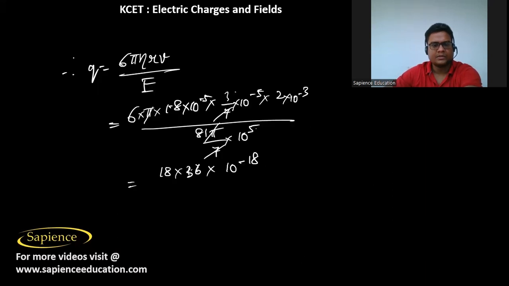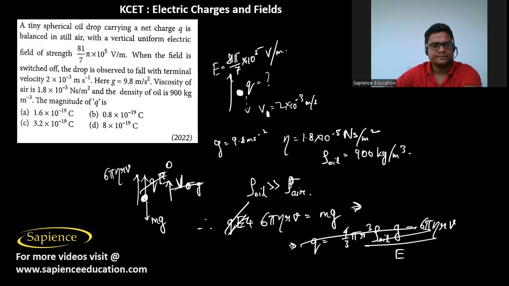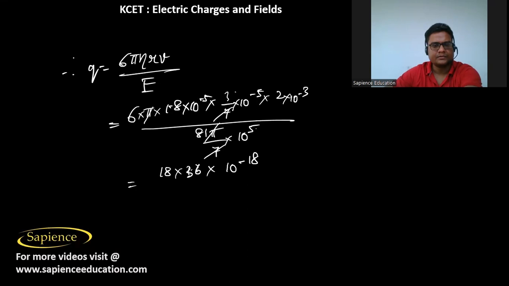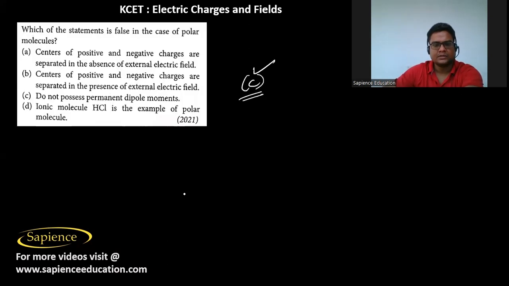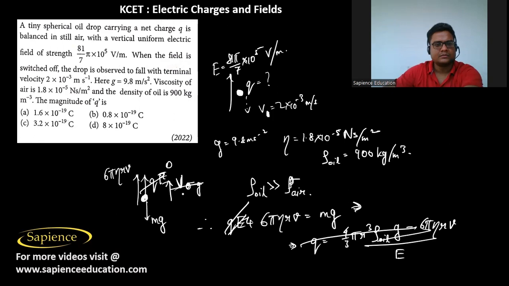Six pi eta rv divided by e. Pi has cancelled, 18, minus 18. So this we can also write it as magnitude of q.